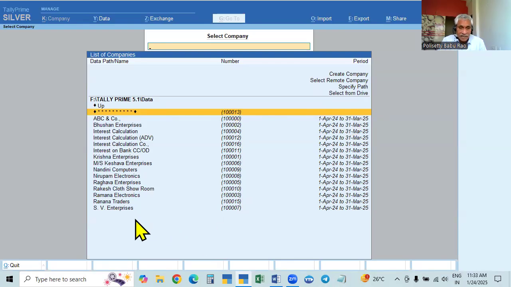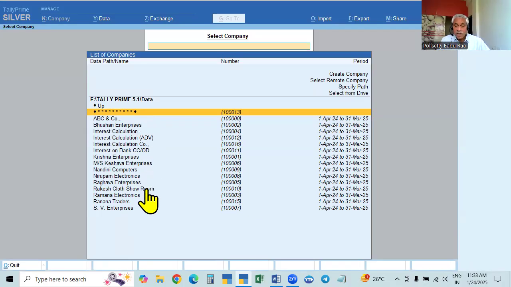But in the second case, all the companies, everything will be visible: company name, number, period, everything. But if you want to access the company, that means open the company, you cannot open it. To prevent opening or accessing the company, we have to provide a username and password. In the case of encrypted data, that is the Tally Vault password, the company will open only if you give the username and password.